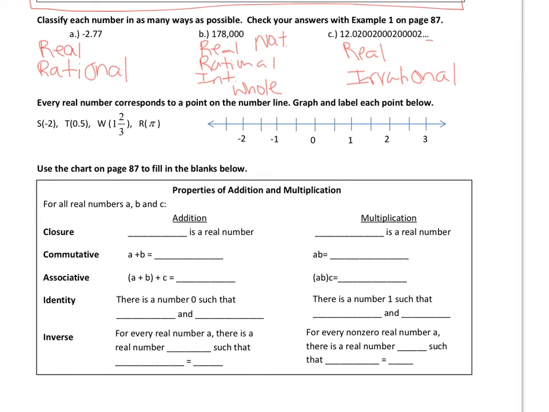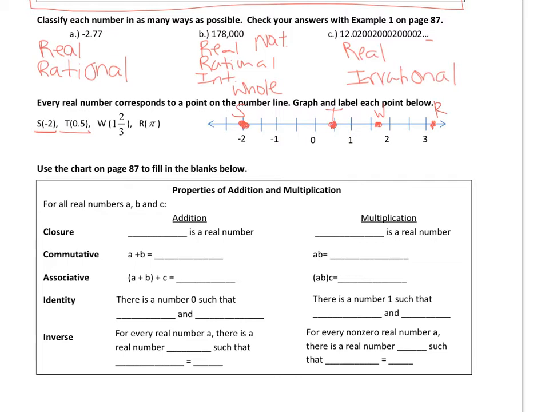In the next part here, we just need to graph on a number line. So -2, that's right here, and that was S. 0.5 would be right here, and that's T. 1 2/3, if you did that in your calculator, 1 plus 2/3, it's 1.67. So then that might be a little bit easier to see. It's in between 1.5 and 2. And then pi, again, if you put pi in your calculator, or maybe you know, it's 3.14. So on a number line, it's going to be close to 3. And we'll just put it right there.